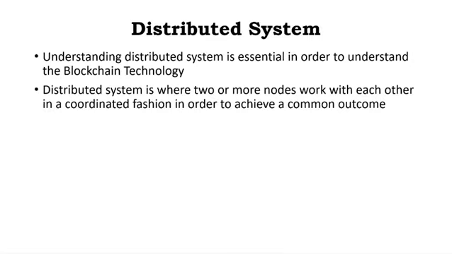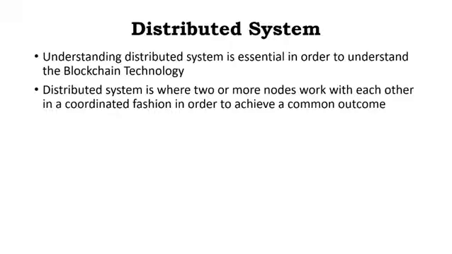So this is about a blockchain, and the distributed ledger should be maintained at all the nodes connected in the blockchain. Before going into blockchain technology, the distributed system is very important. A distributed system is where two or more nodes work with each other in a coordinated fashion in order to achieve a common outcome. That is a distributed system. If we have an idea about the distributed system, then only can it be implemented in the blocks available in the blockchain in order to maintain the distributed ledger.